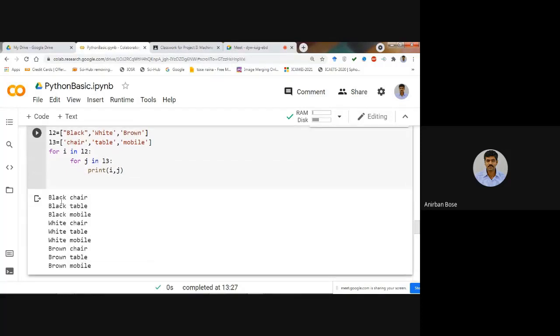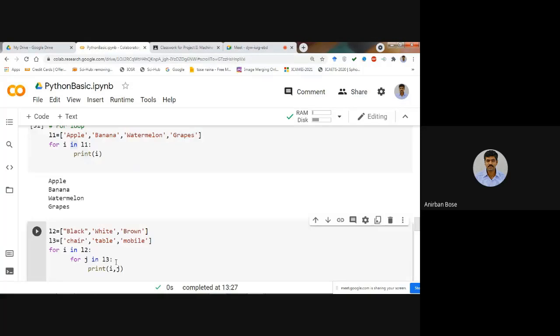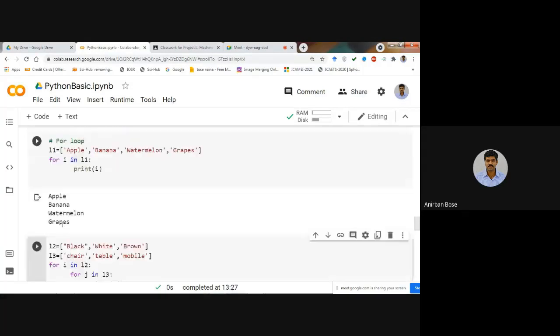You see it will take black chair, black table, black mobile, like this. In this way, we can use these for loops within lists, dictionaries, and all that.